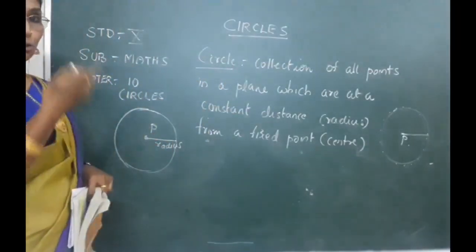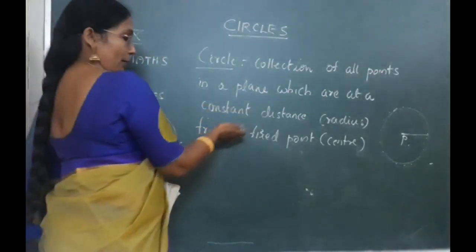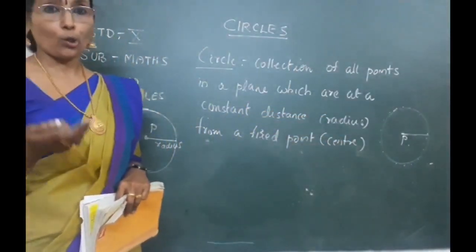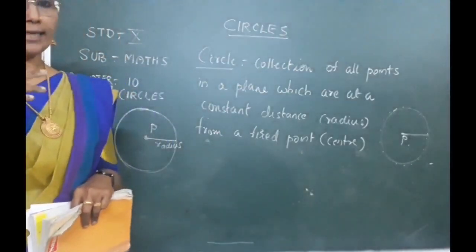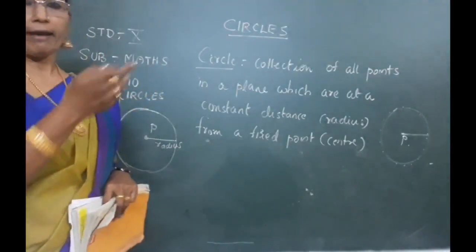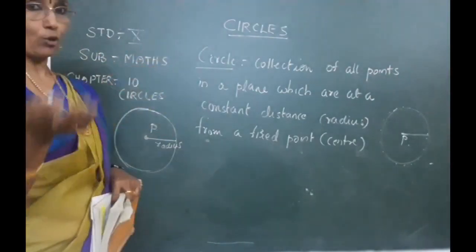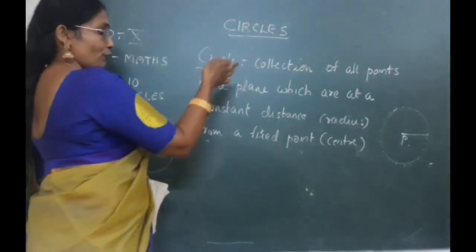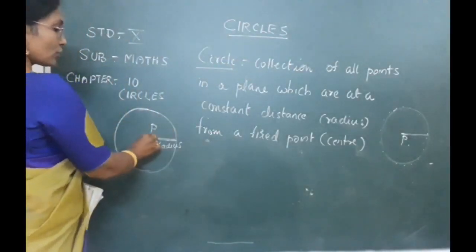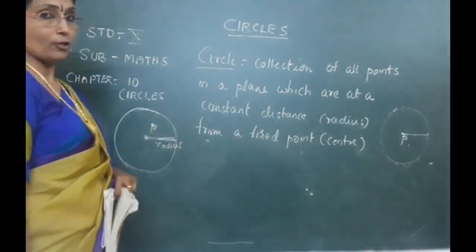Now, related to this circle, you have already understood so many terms. Which are they? What do you mean by radius? What do you mean by center? What is meant by diameter? What's a chord? What's a sector? What's a segment? Etc. You already did this detailed study in the 9th standard class. I am not going to talk about all those things in detail. Here, we first have to understand what a circle is. You know that this constant distance is called the radius, and this fixed point is known as the center of the circle.